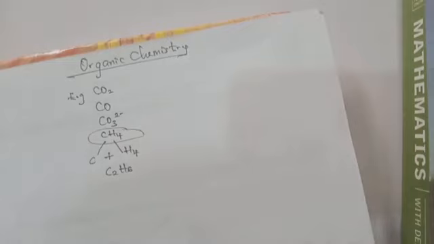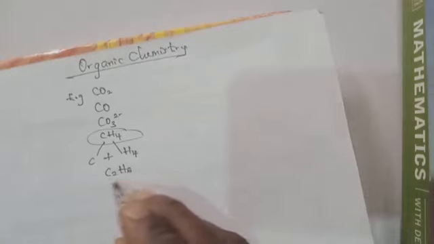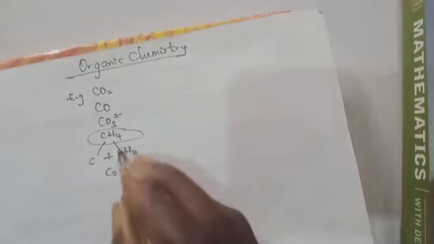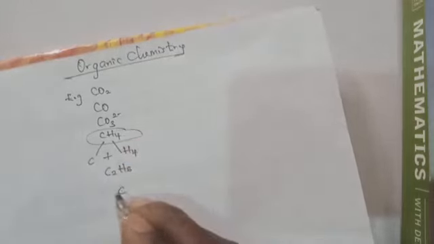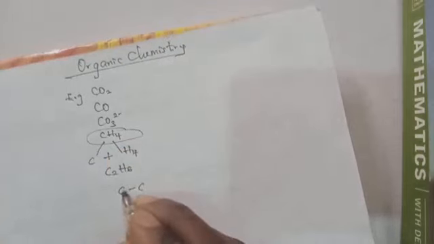We can also have glucose. Glucose has six carbon atoms. We also have soap. Soap has 18 carbon atoms, and so on and so forth. Now carbon is able to form a great number of compounds because of its ability to form long carbon-carbon chains. Like in this form, this C2H6 can be in this form, or CH4 can be in this form. Let's say this is C2H6.